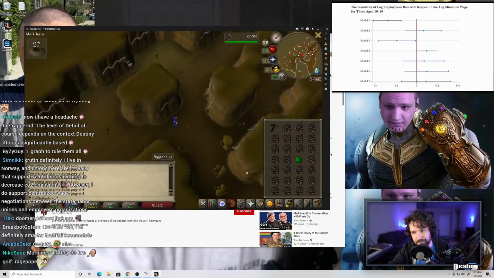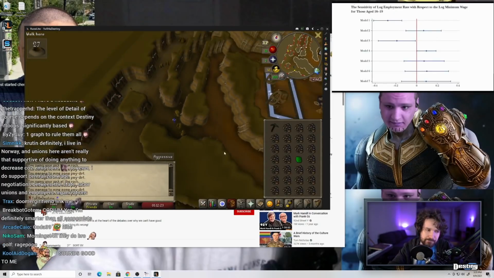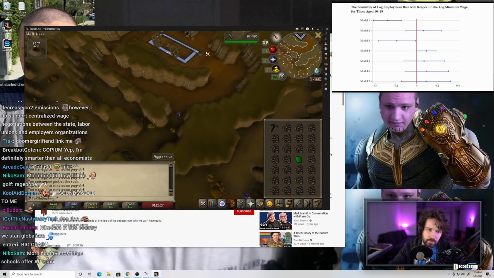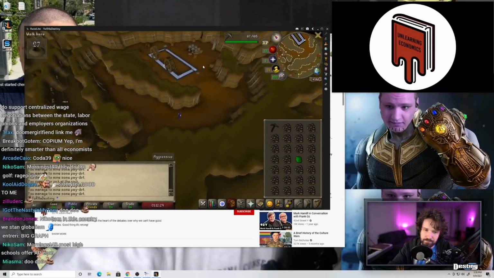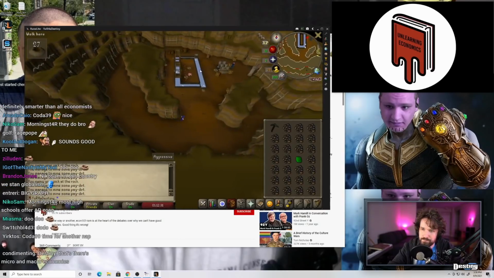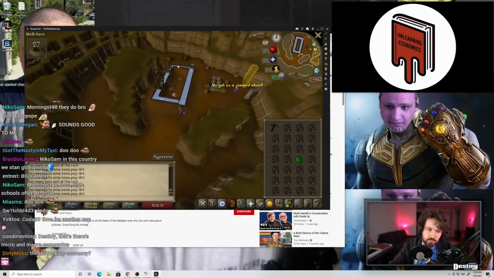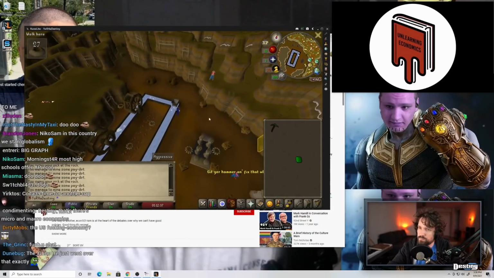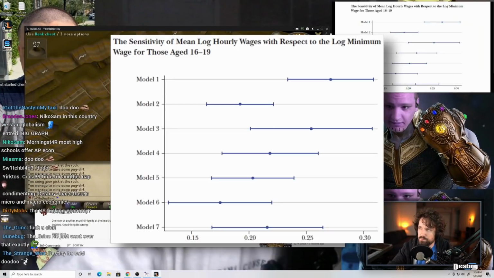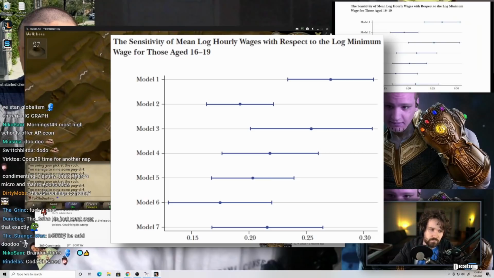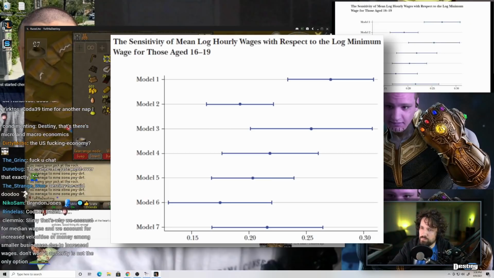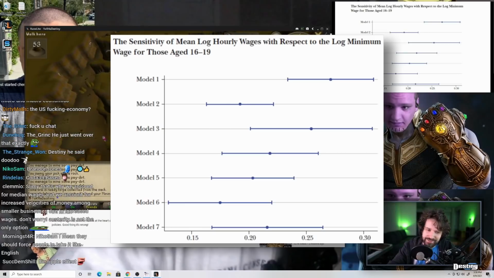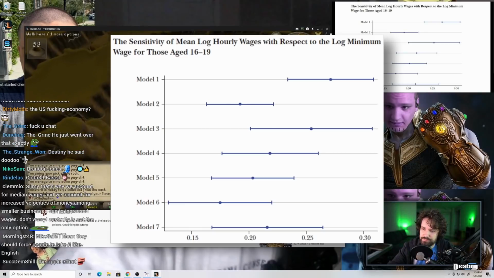By the policy. As you can see, in most cases the blue horizontal lines cross zero, which is given by the red vertical line, indicating that the effects estimated are not statistically distinguishable from none at all. As a contrast, consider a more straightforward question. What is the effect of the minimum wage on wages themselves? This might seem tautological, but if the minimum wage is low or is not properly enforced, we may not observe an effect. Unlike our previous figure, the estimates here are universally positive and statistically distinct from zero. This is the pattern one would expect to observe when the relationship one is estimating is strong and reliable. The minimum wage effects do not look like this.